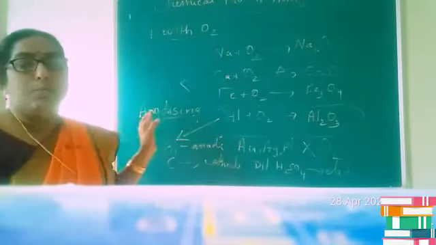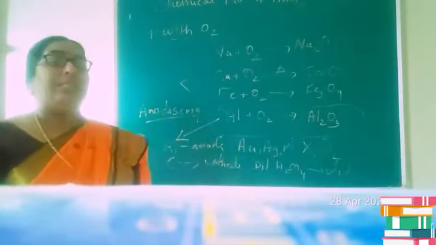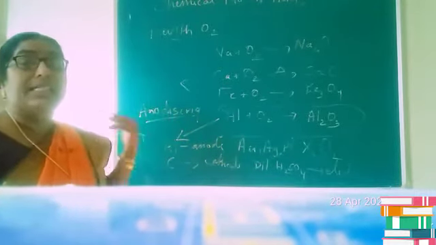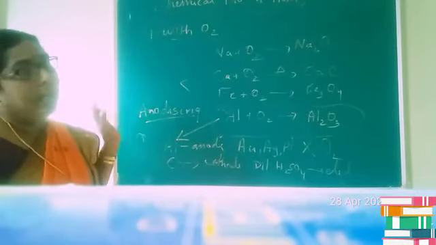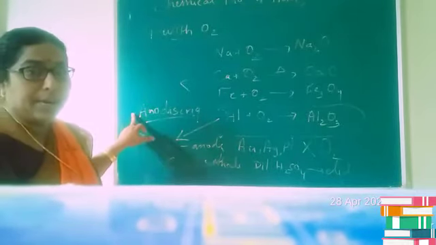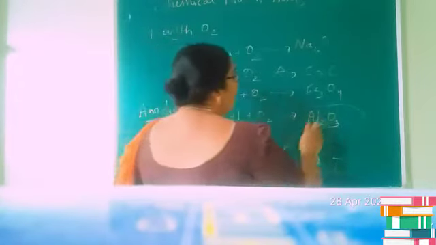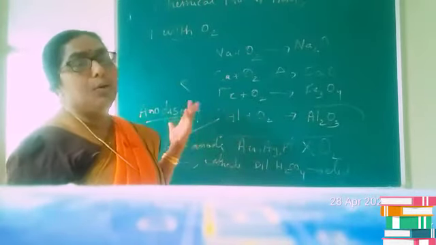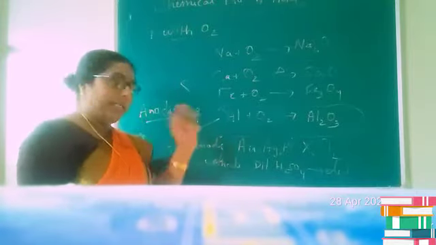Anodized aluminium frames can be used for window frames or door frames in place of wooden or steel frames, since they are very resistant to corrosion as well as to the action of other chemicals and air. Is it clear, children, anodizing? And aluminium already naturally has a layer of oxide on its surface to protect it from the normal corrosion process. Is it clear? Action of air with metals.